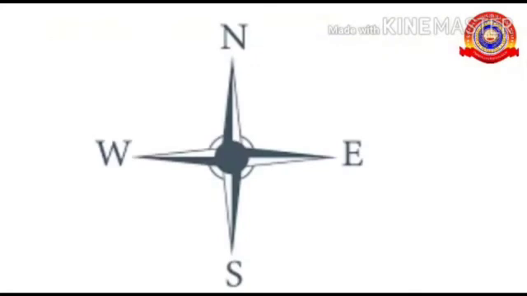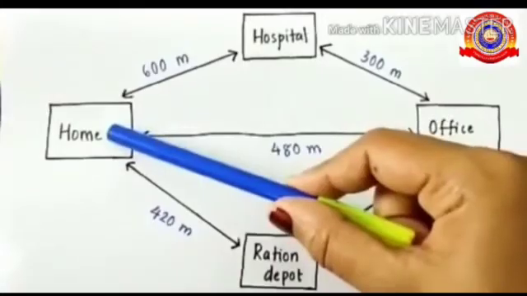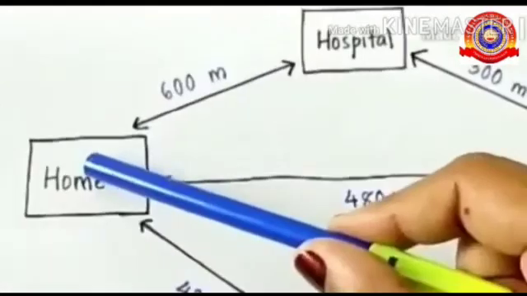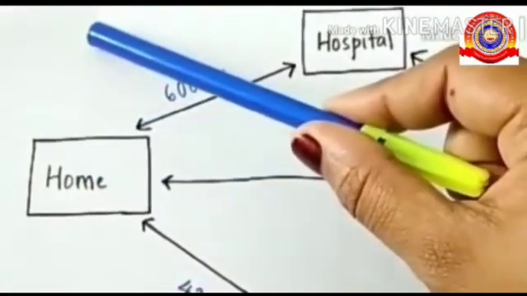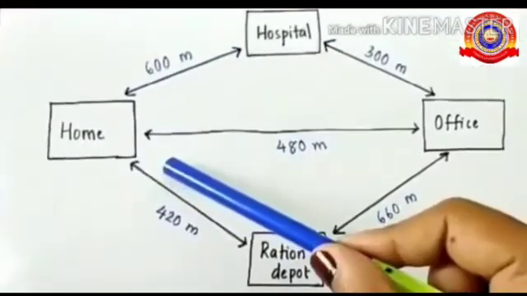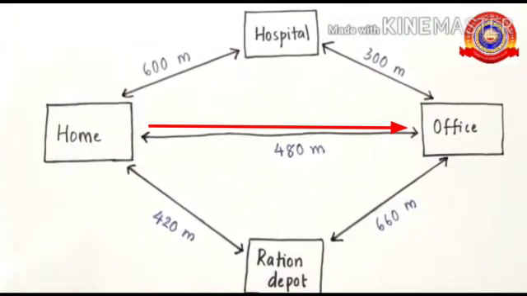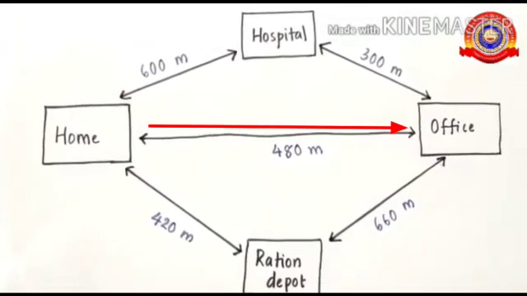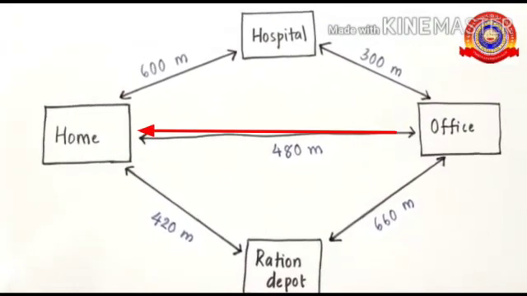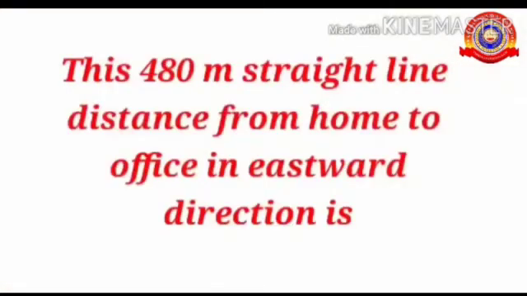We have 4 directions: north, east, south and west. If he travels 480 meter north, he can't reach his office. So in which direction does he have to go? Yes, from home to office he has to travel 480 meter east. And from office to home, he has to travel 480 meter west. 480 meter straight line distance from home to office in the eastward direction is its displacement.